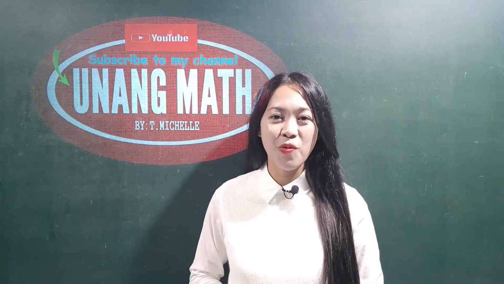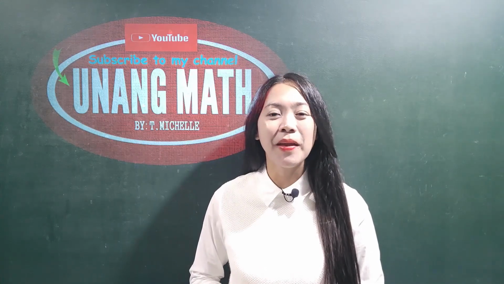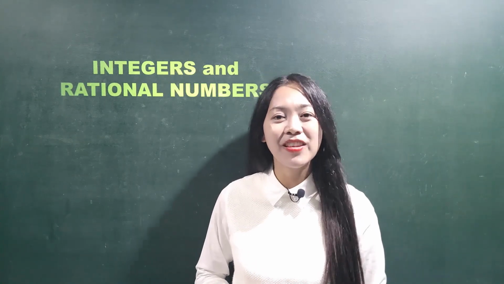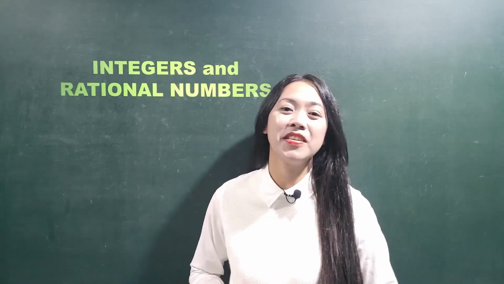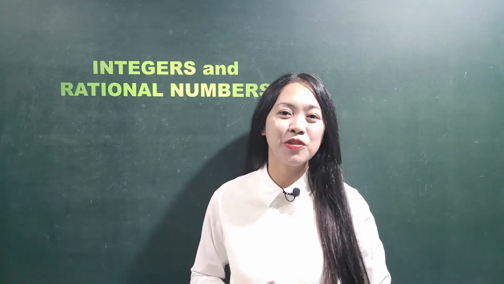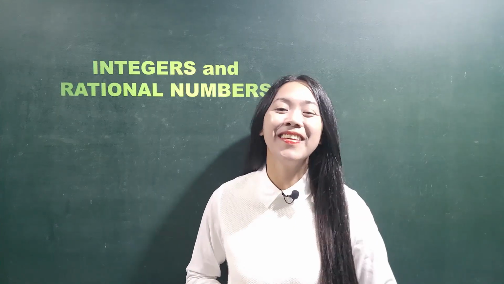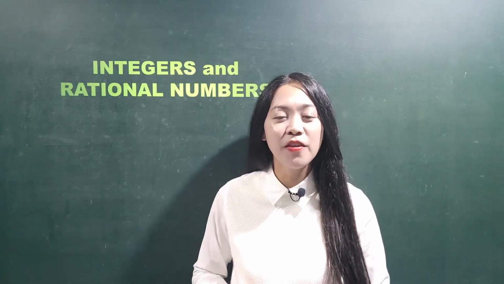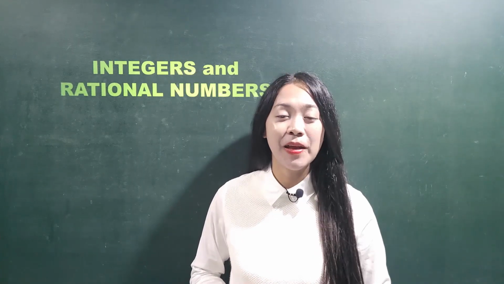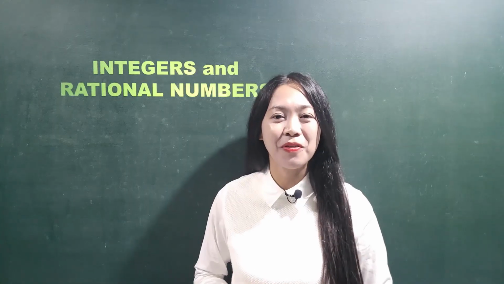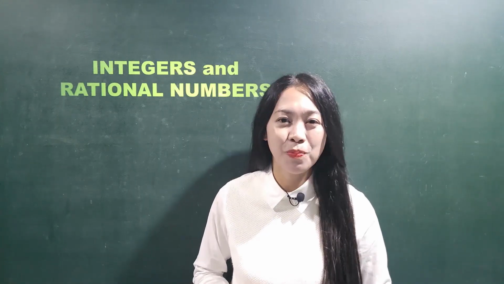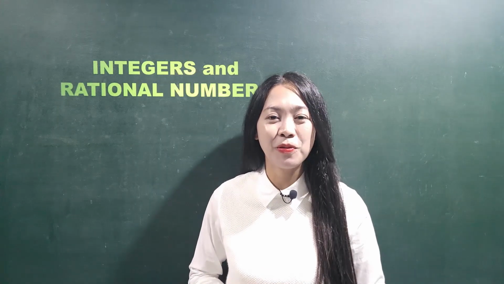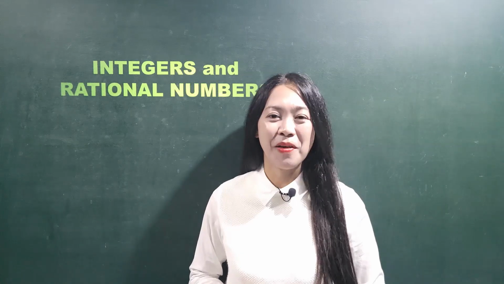This is episode 51 and for this episode, our topic is about integers and rational numbers. We've been studying numbers greater than 0. This time, we will explore those numbers less than 0. This episode is divided into two parts. In the first part, we will study what positive and negative numbers are. Then, we will explore the concepts about integers. In the second part of this episode, we will delve into rational numbers.